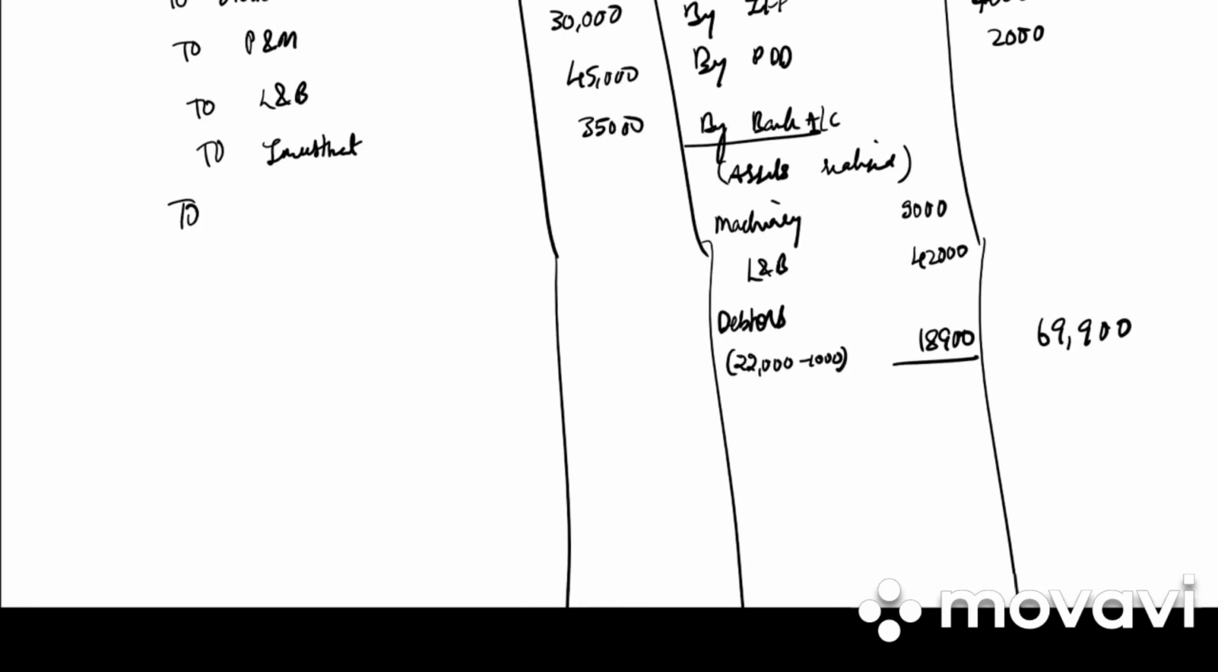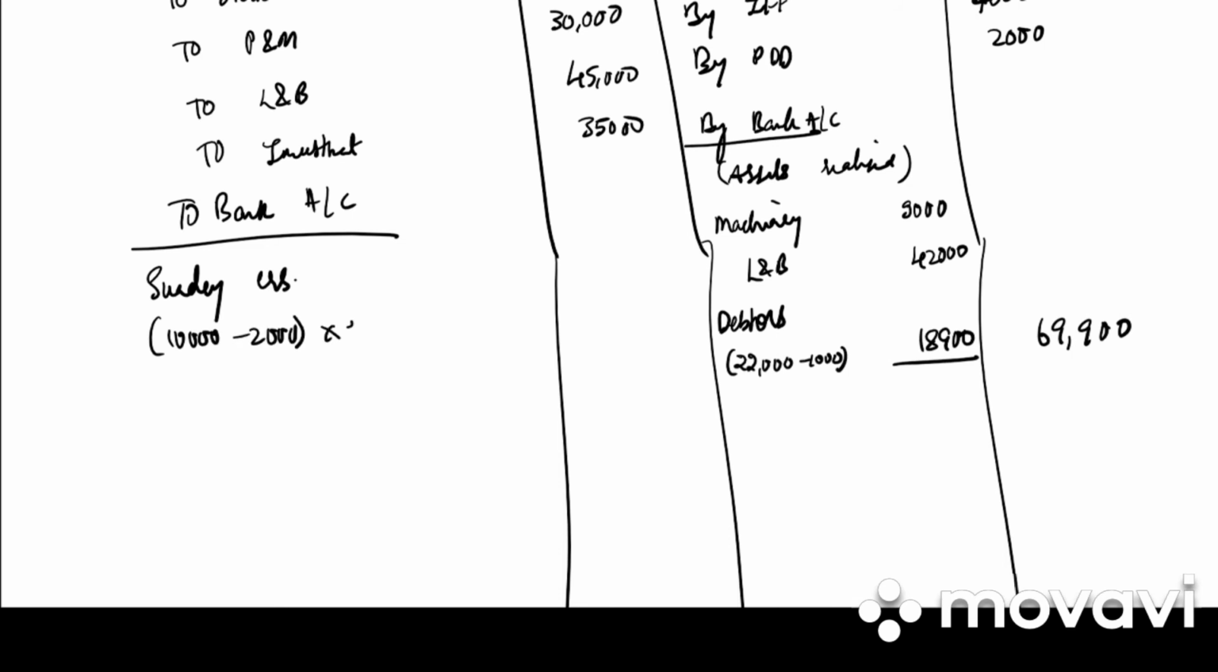Then we have liabilities paid off. So to bank account, in bracket you can write liabilities paid off. We have sundry creditors. Again it is at a discount of 10%. So 10,000 minus 2,000 untraceable, into 90%. You can either write into 90% or minus 10 by 100. It is the same thing. So we get 7,200. Then we have employees provident fund 8,000. We get 15,200.